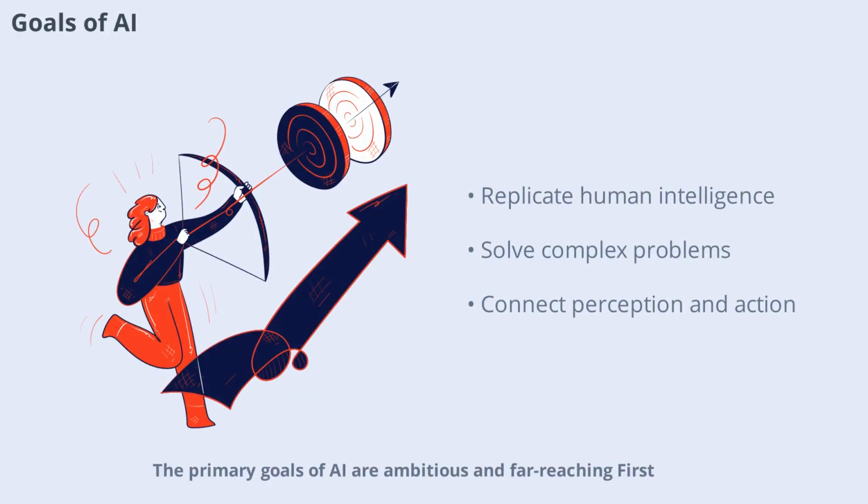The primary goals of AI are ambitious and far-reaching. First, AI aims to replicate human intelligence, enabling machines to think, reason, and learn like people do. Second, it seeks to solve knowledge-intensive problems that require expertise in complex decision-making. Third, AI strives to create an intelligent connection between perception and action, allowing machines to sense their environment and respond appropriately. These goals drive the development of smarter, more capable AI systems.